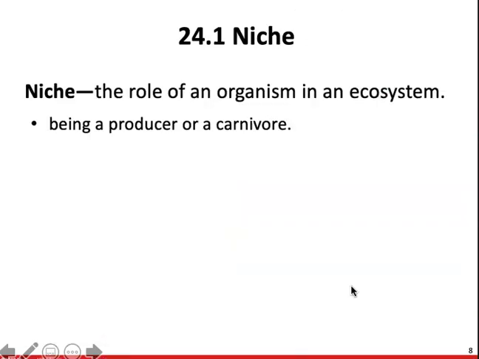Niche. Niche is going to be a very important part of the ecosystem. It's going to be the role that an organism plays in that ecosystem. So whether they are producers or consumers.